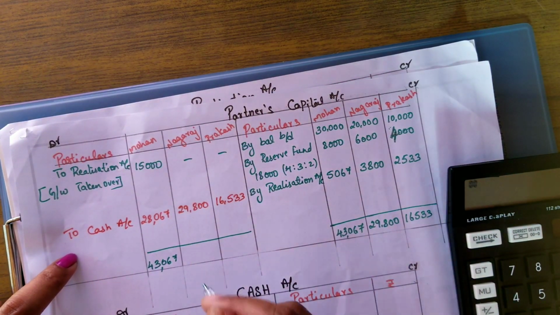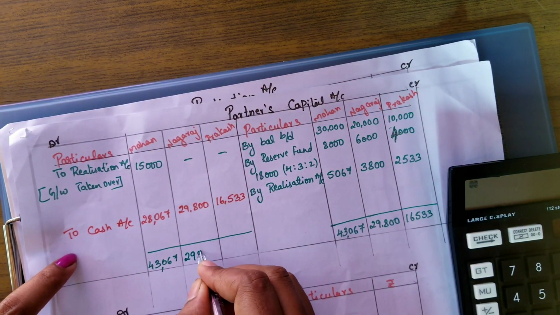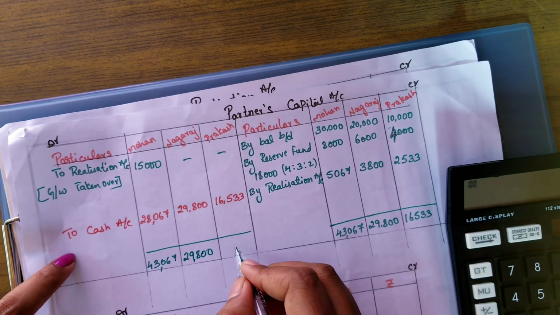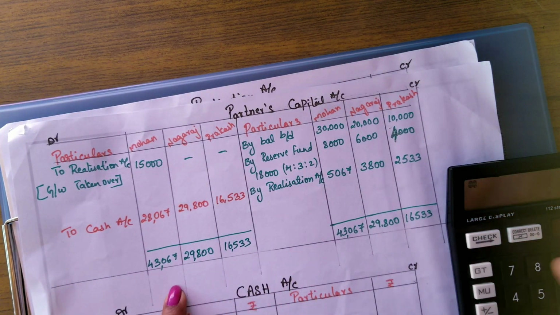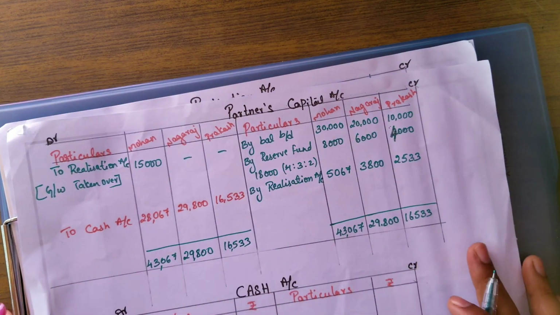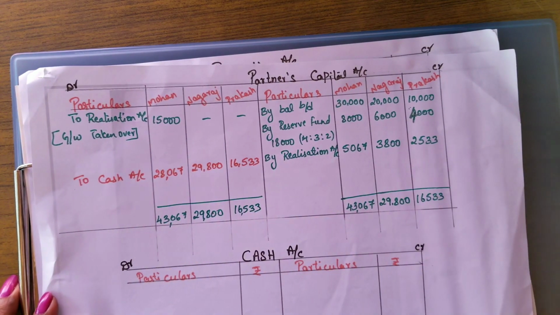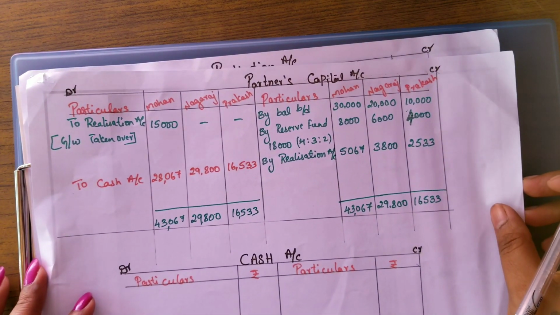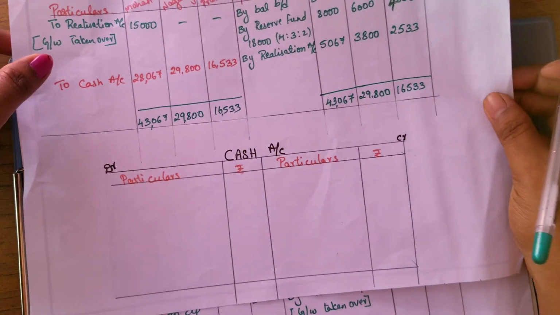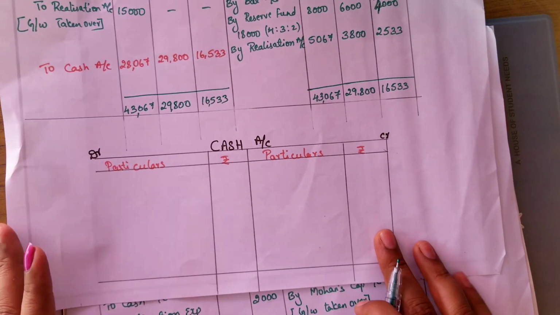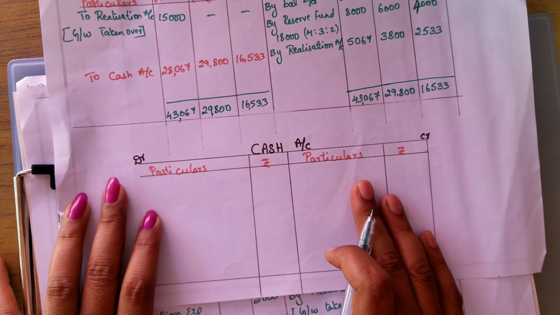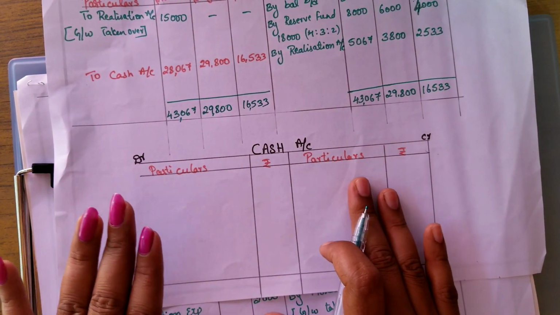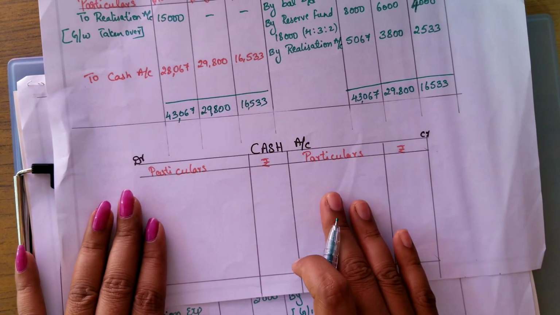And here we are going to close the account by both the side writing the same amount as a balancing amount. Okay, so it's done. This is the partner's capital account. And next, moving on to the cash account. So cash, this is the format, debit side and credit side, particulars, and both side we have to write the particulars.